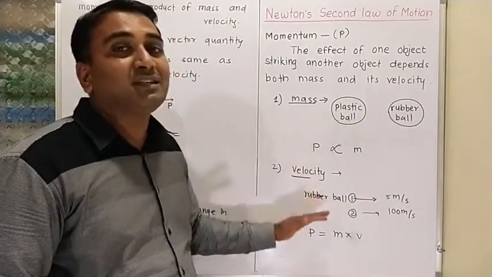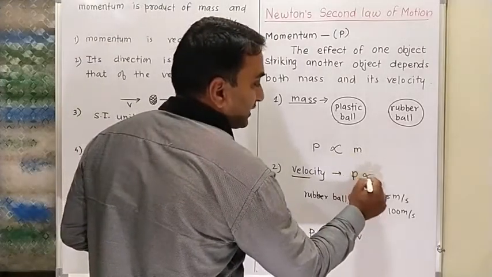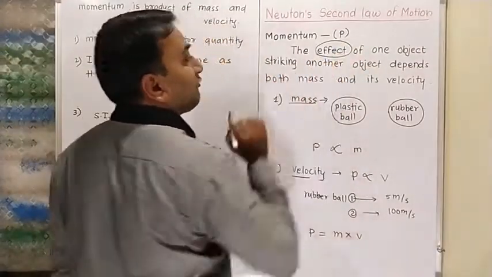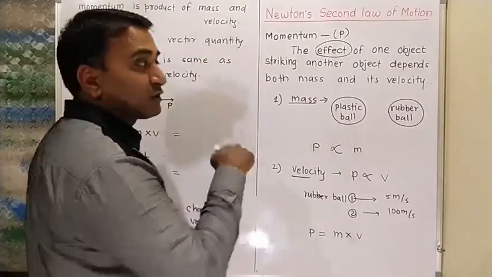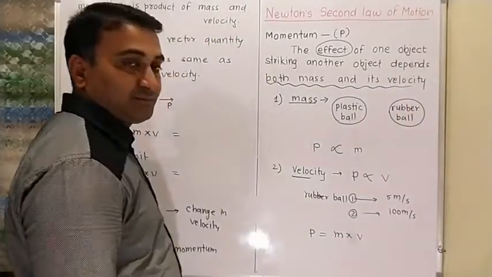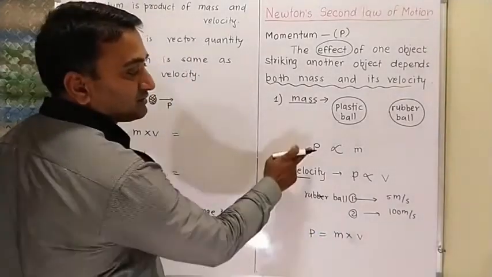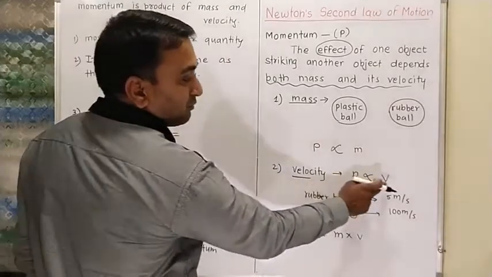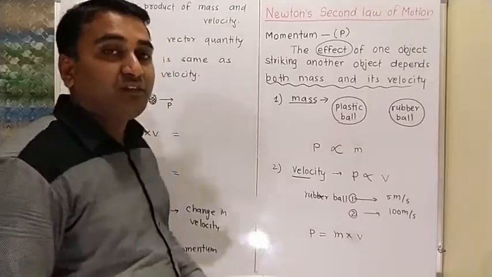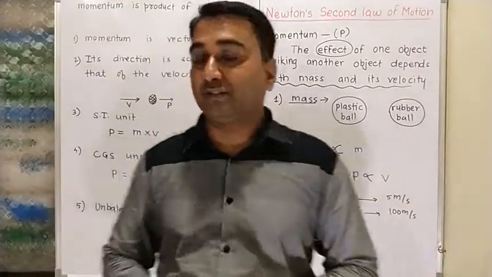So this property is termed by Newton as momentum. Momentum is directly proportional to velocity. So the effect of force of a former object on the latter object depends on both mass and its velocity. So what is momentum? Momentum is nothing but the product of mass and velocity, because it is directly proportional to mass and directly proportional to velocity. So momentum is equal to mass into velocity. Momentum is the product of mass and its velocity.